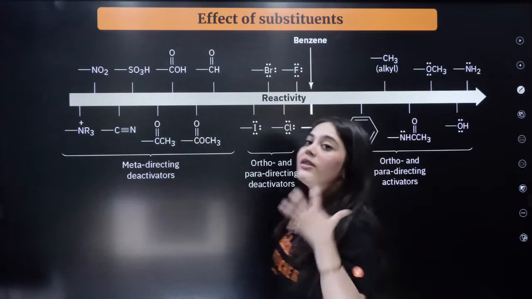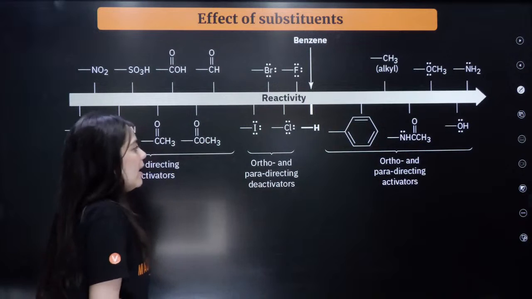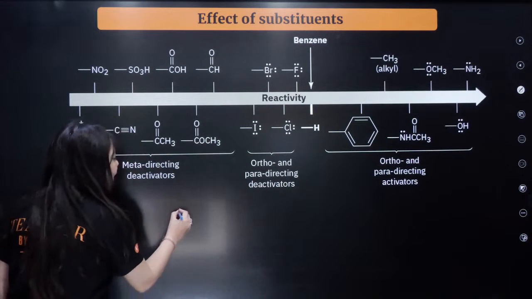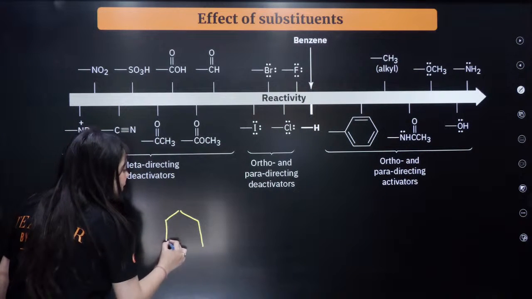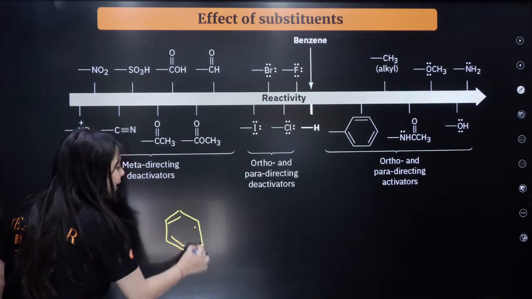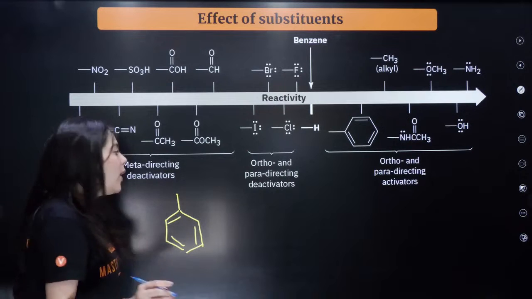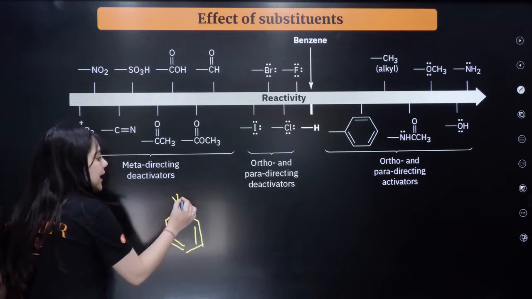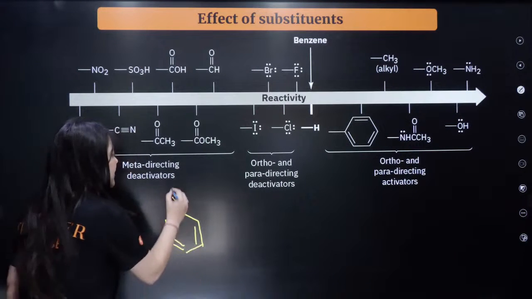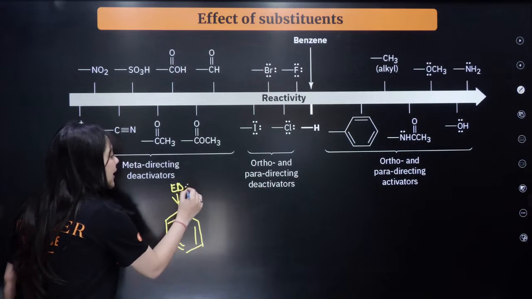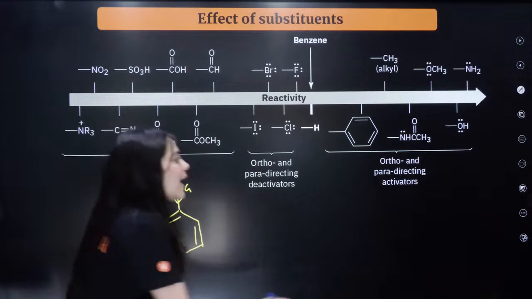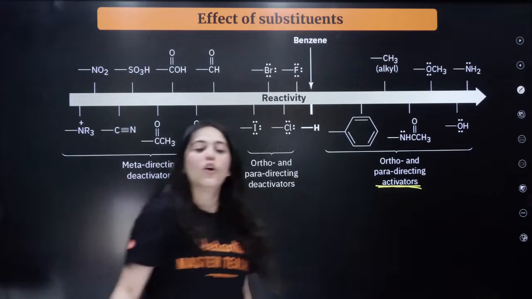Now the effect of substituents we're going to see. Effect of substituents means what? I already explained it to you. This is the benzene ring, right? On the benzene ring, 2 types of groups can be attached. One is the electron donating group. Those are called activators.